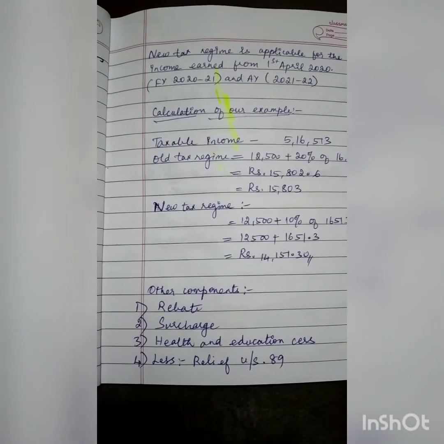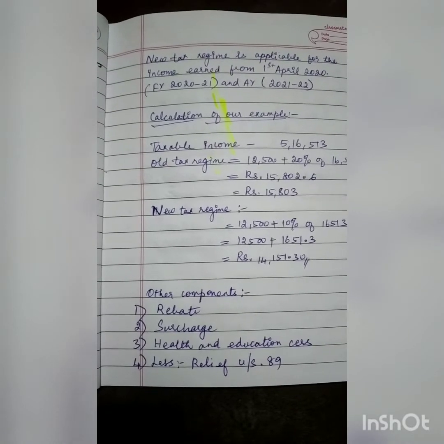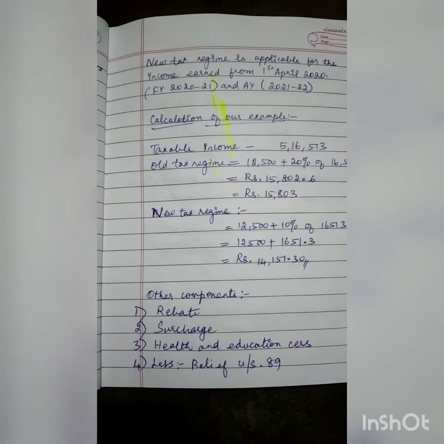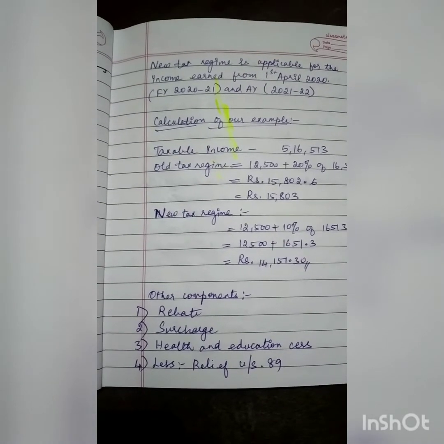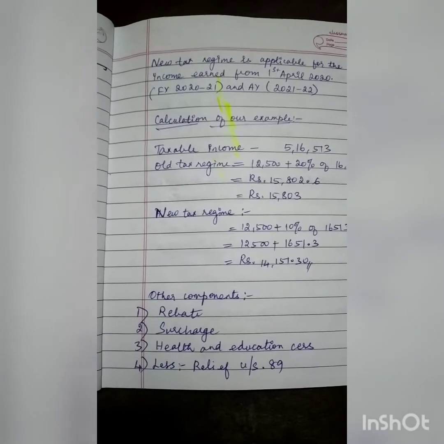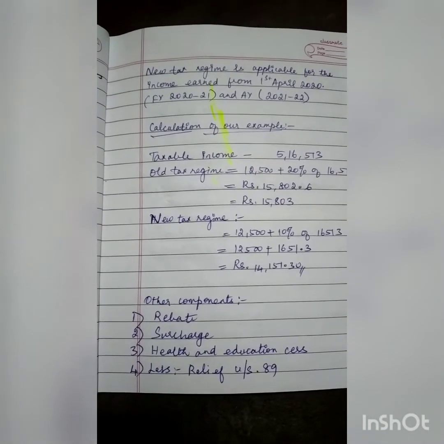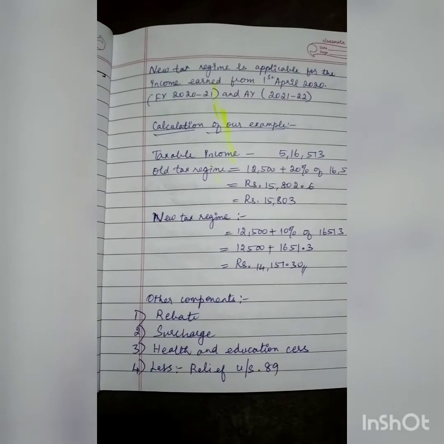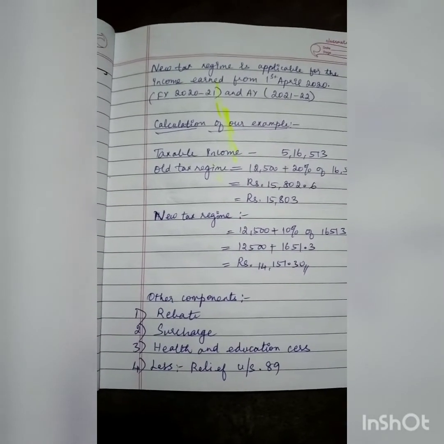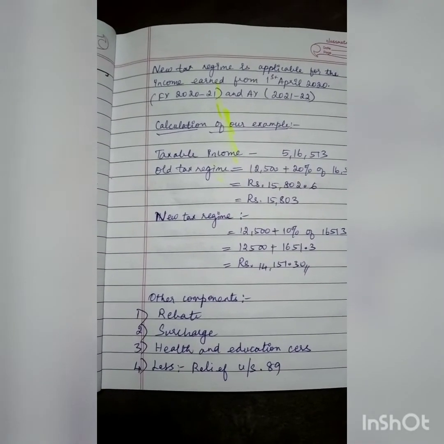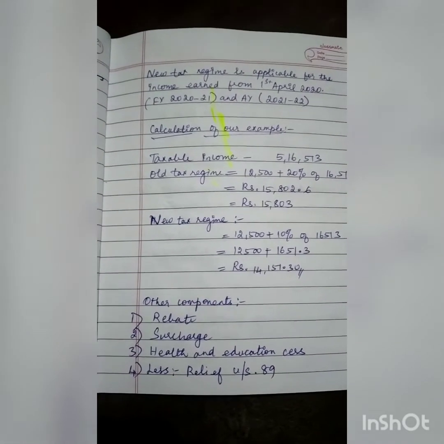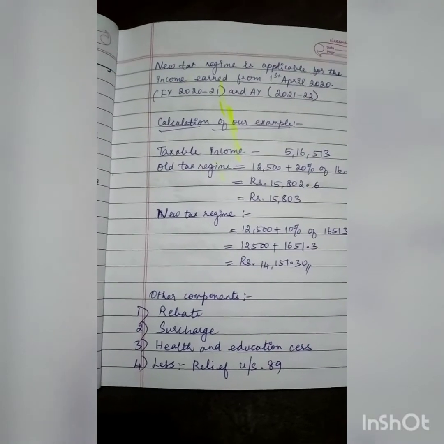Number three, health and education cess. So what is this health and education cess? This is a component which is imposed on each and every individual by the government to manage the education of the people, right from primary, middle and higher secondary education. It is a standard 4% of your tax.